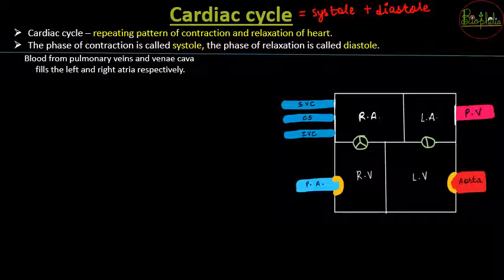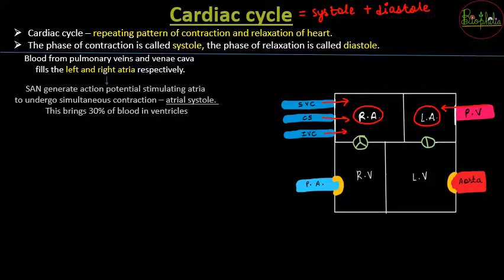First, the cardiac cycle starts when the blood comes from the pulmonary veins and the vena cava and fills the left and the right atria. Here we will understand from the diagram that the vena cava, that is the superior vena cava, the coronary sinus and the inferior vena cava, are going to deposit their blood in the right atrium. The right atrium fills up with blood in the first place, and from the pulmonary vein the blood comes and gets filled in the left atrium.